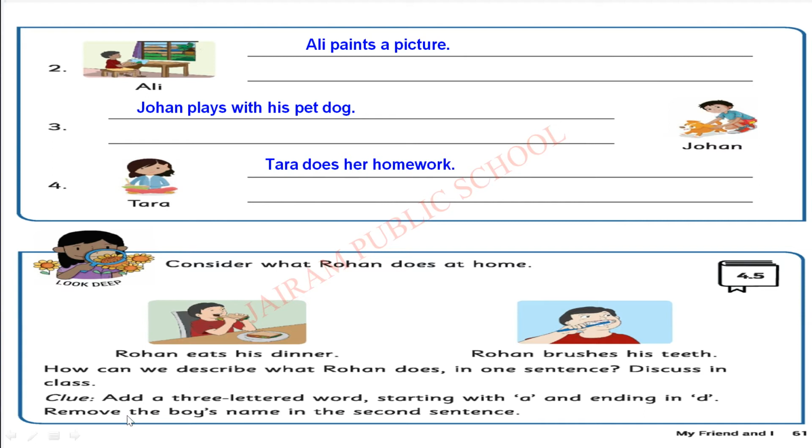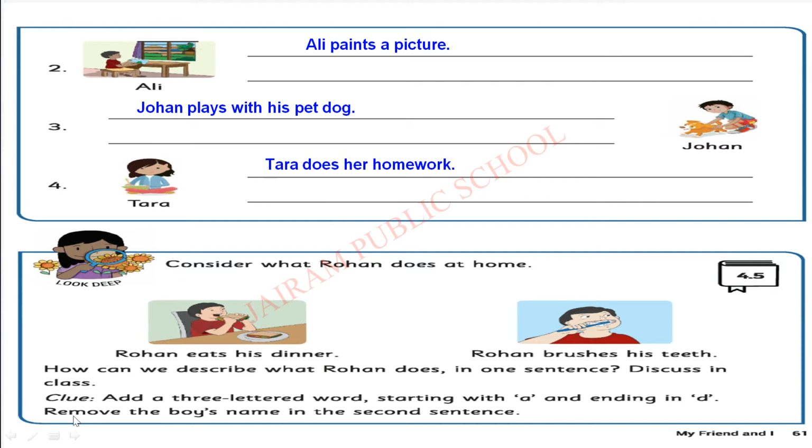That is what we are going to see now. There is a clue given here. Add a three-lettered word starting with A and ending in D. Can you guess?